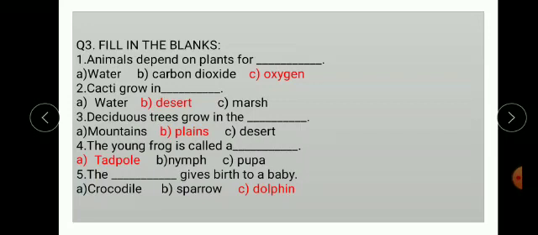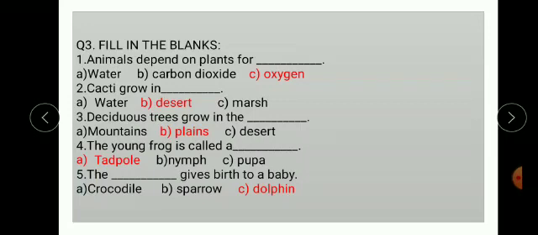Fourth, the young frog is called a dash. Options are tadpole, nymph and pupa. The correct option is tadpole. The young frog is called a tadpole.